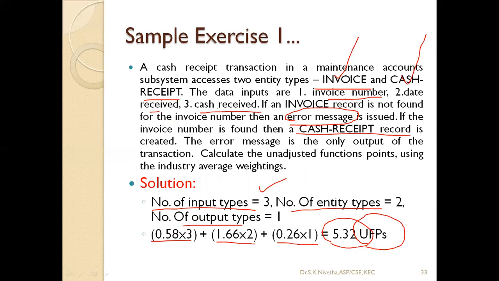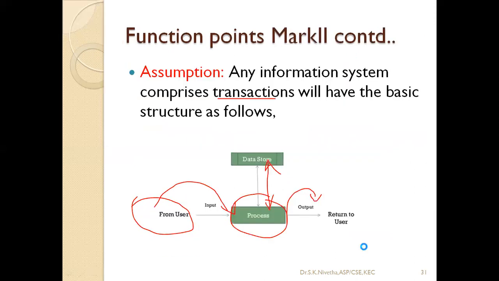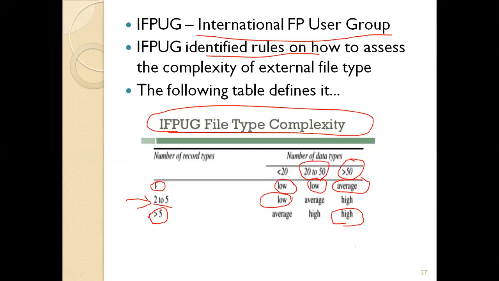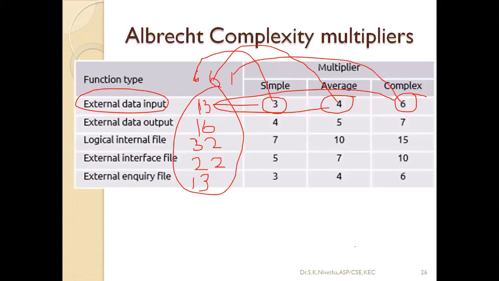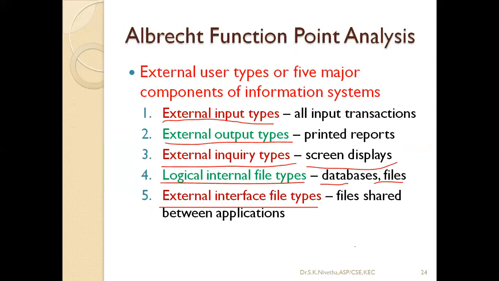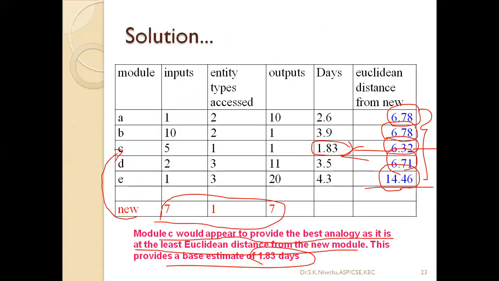Now these unadjusted function points can be applied here. You can see how many unadjusted function points there are, so applying them, we can derive the final value. For example, project A has these many function points and was completed in 10 days.